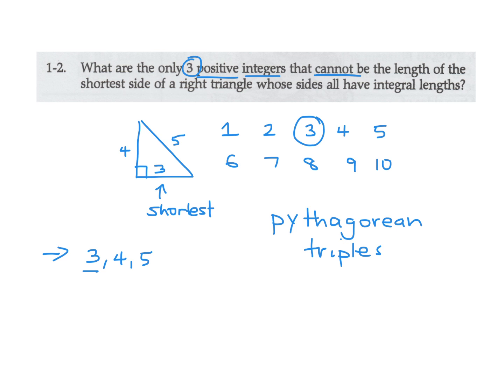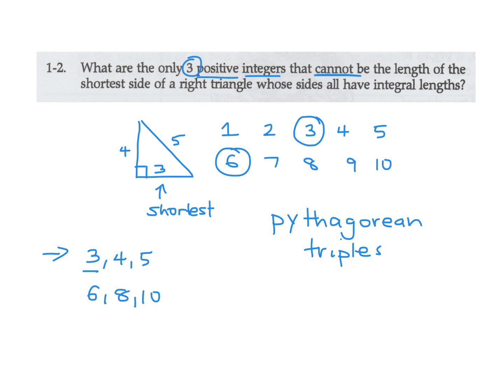Okay, now some of you may remember a few more Pythagorean triples, right? Let's see, 6, 8, 10, that's another famous one. And if 6, 8, 10 is a Pythagorean triple, the shortest side is 6, so 6 is possible.